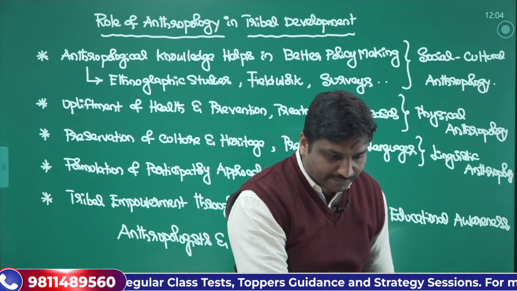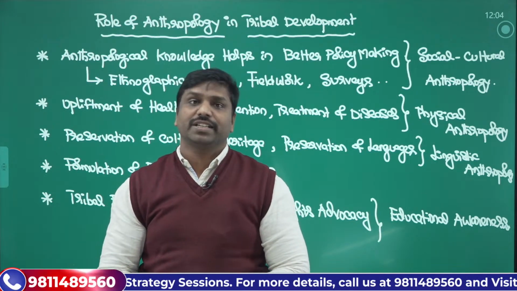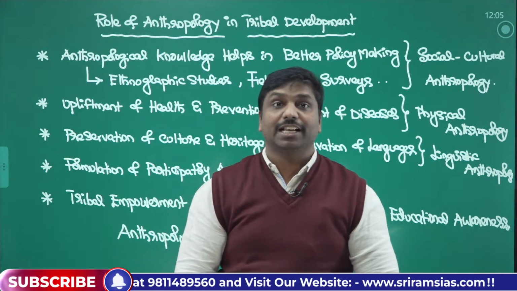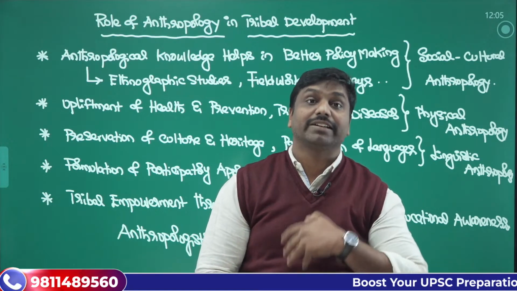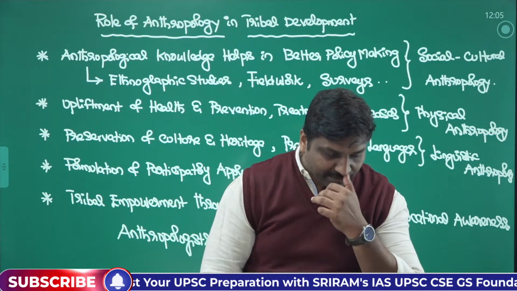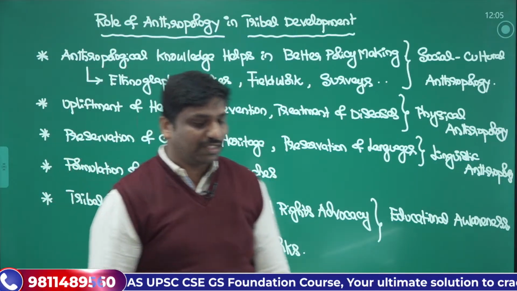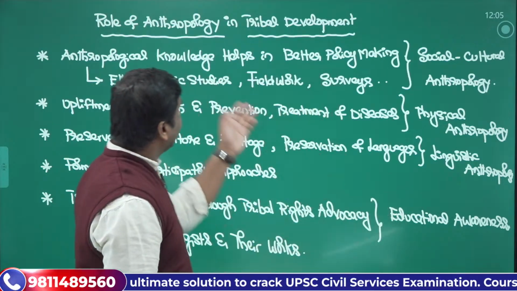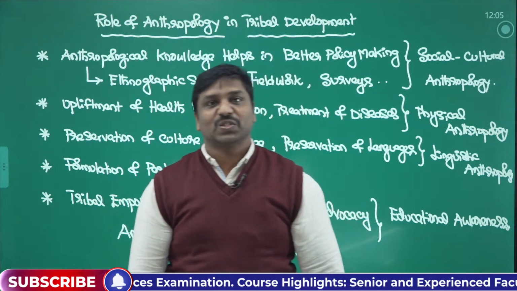So what are the other things that we have got? Mitigate the negative impact of change. Yes. So we can motivate them, and anthropological knowledge helps with resistance to the change. We can create awareness, and with this awareness we can do that. Then policy making for empowerment of women. So tribal empowerment and policy making, this is another important thing. Sustainable and holistic planning. Good. So anthropology helps in better policy making and plan making. So this is one thing.